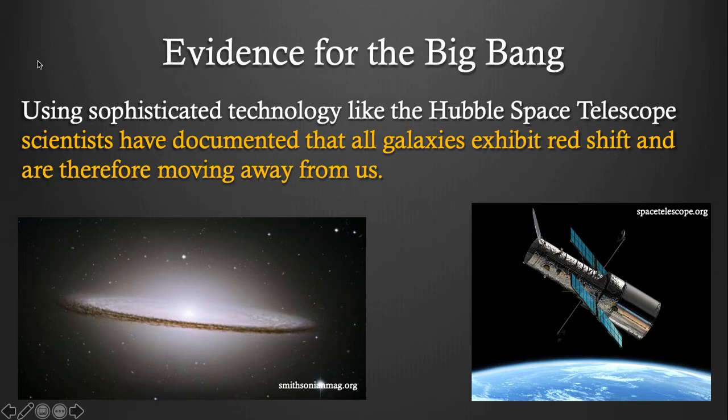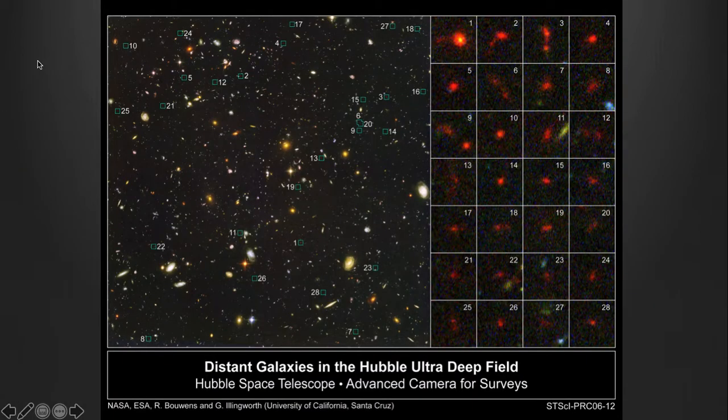Using sophisticated technology like the Hubble Space Telescope, scientists have documented that all galaxies exhibit redshift and are therefore moving away from us because the universe is expanding. The evidence that supports the universe still expanding is redshift. And this is an image showing that.